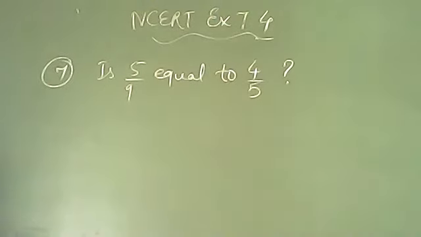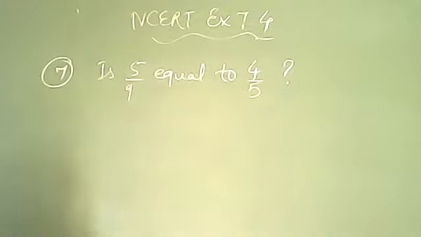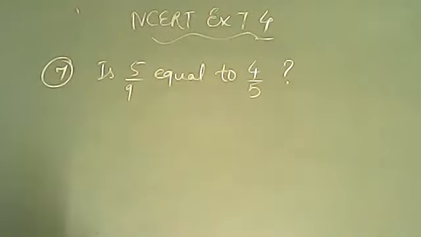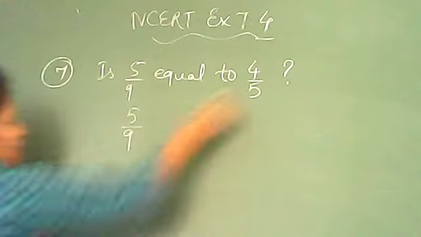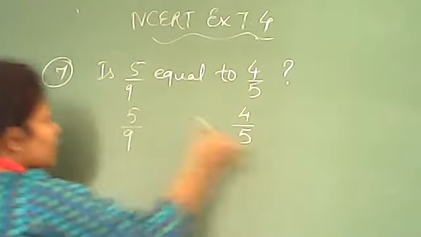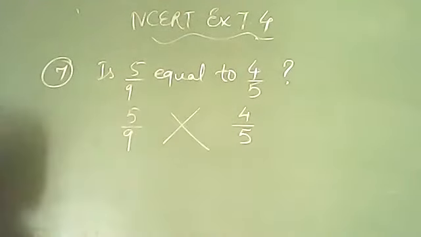So beta, remember the first step you will be having. When you do this kind of question, you will always use the process of cross multiplication, because we have only two fractions. We are talking about two numbers: 5 by 9, which is given in the question, and the second number, 4 by 5. Let's do cross multiplication on them.